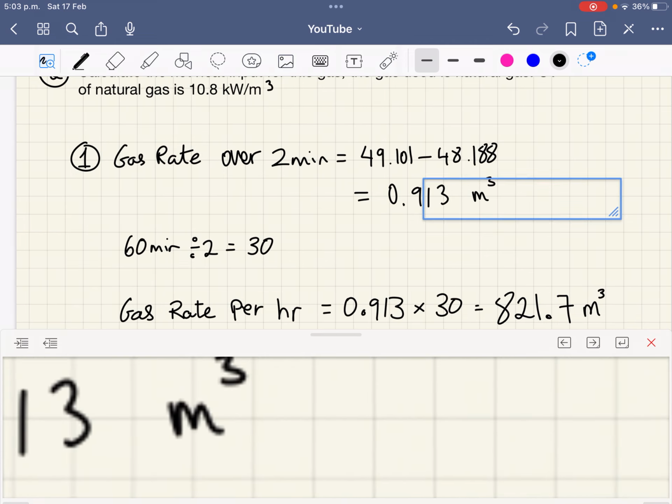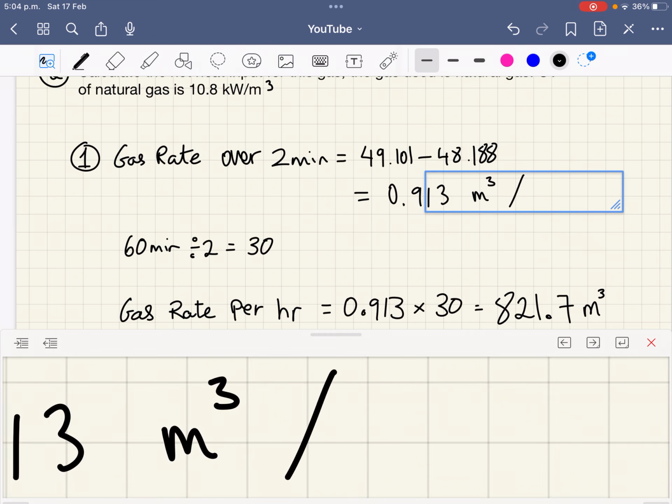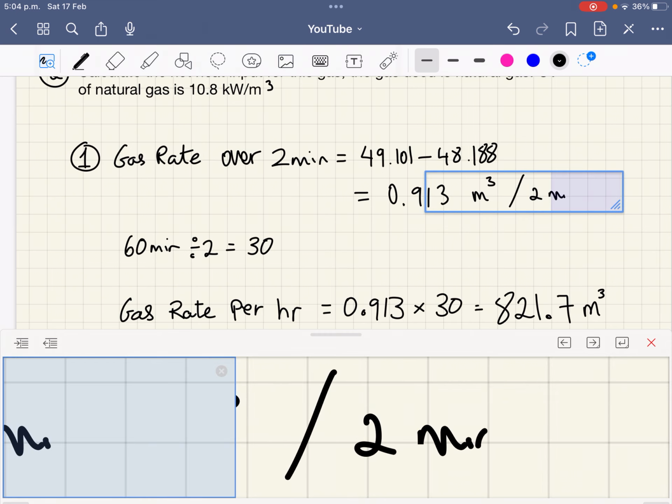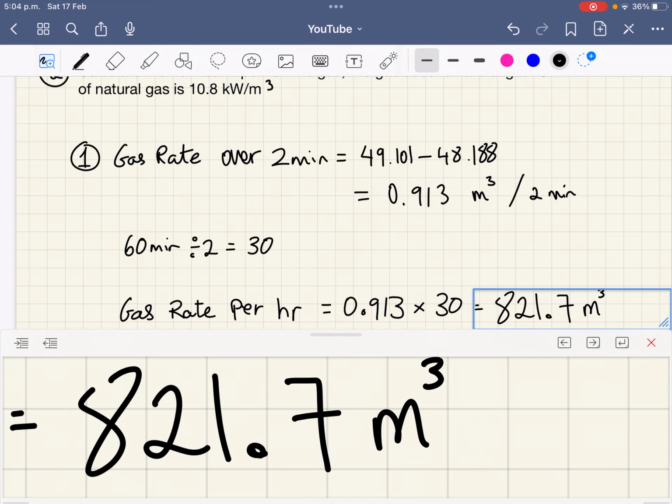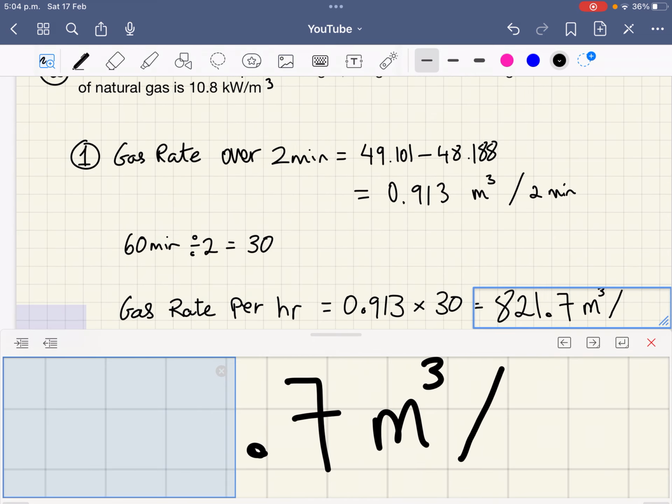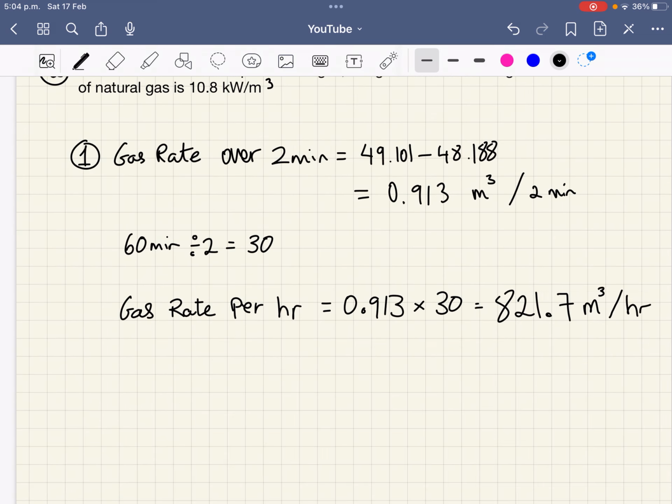You could have said up here that's meters cubed per 2 minutes. So now this is meters cubed per 60 minutes or per hour. So that is the answer to the first part.